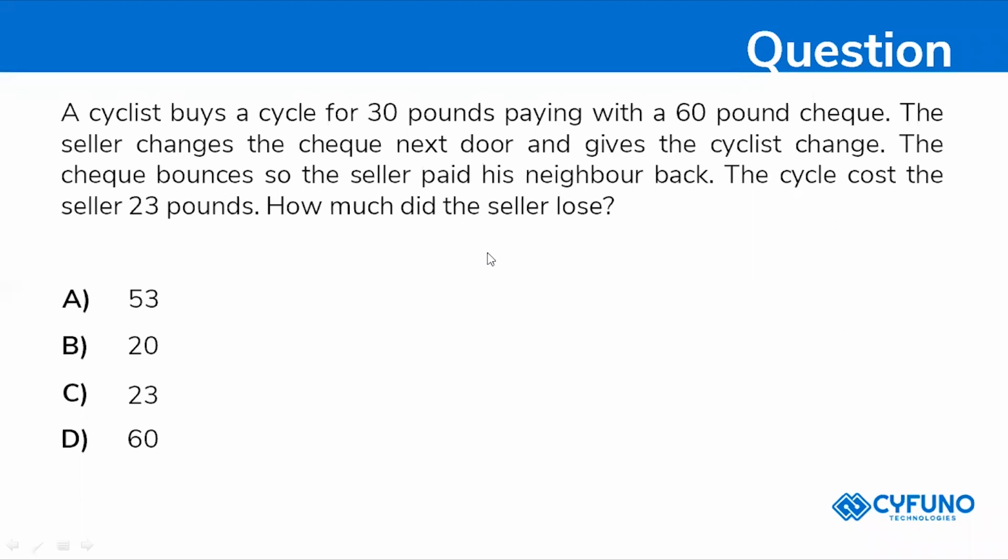The answer is C. But your answer is A. Can you tell me how? So 30 plus 23 will be 53. Super, Srija. So 53 will be your answer. I'll just explain how it is.